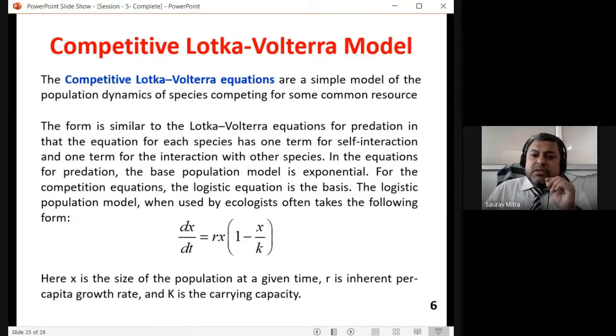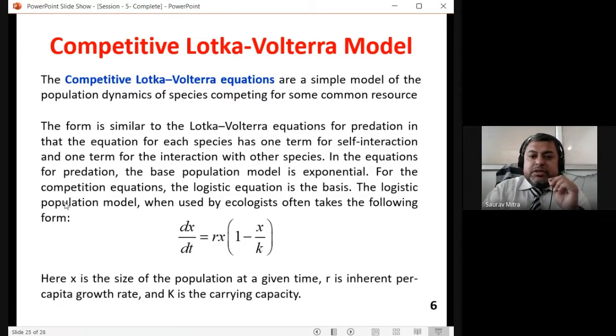The form is similar to the Lotka-Volterra equation for predation, in that the equation for each species has one term for self-interaction and one term for the interaction with the other species. Previously also we found that the first term was alpha x minus beta xy. Alpha x was its own increment rate for the rabbit, and beta xy was the interaction part. Here also the same thing is there. Here the equation is dx/dt, that is how the rabbit, or one species, is increasing. It is rx minus rx squared divided by K.